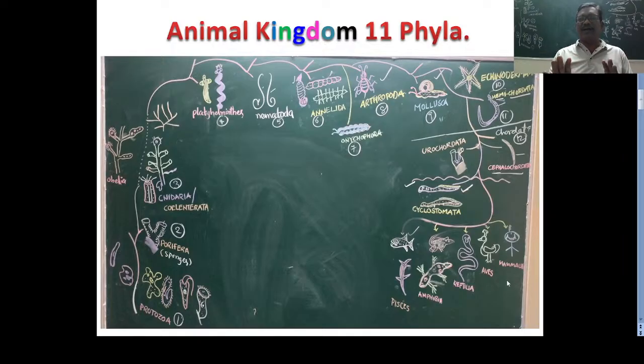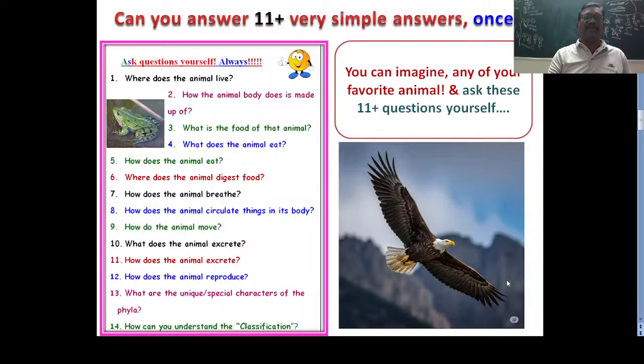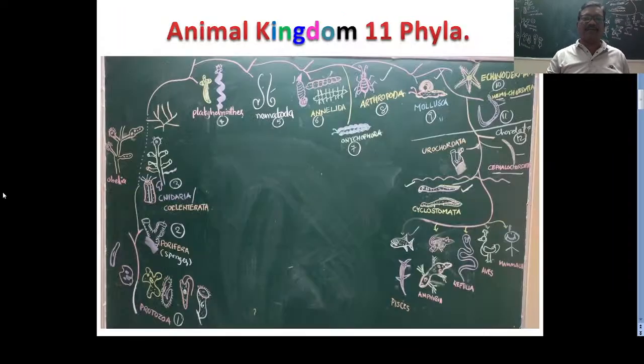Across these 11 phyla, you have to remember 15 to 16 animals. If you remember these animals, then these questions come into the scene. For example, whatever animal you take, protozoa or a poriferan or any other animal, you can take.